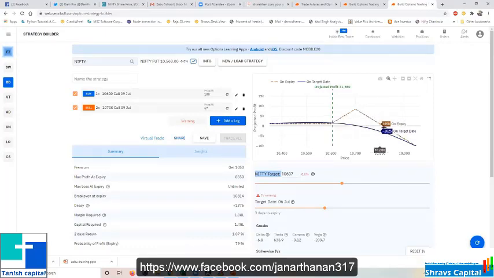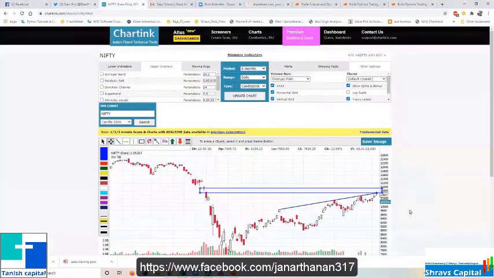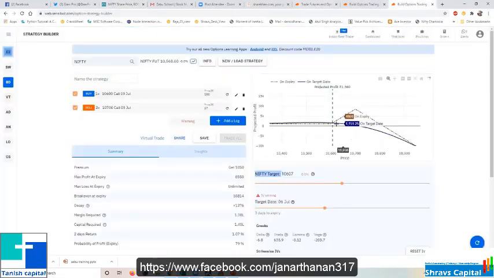Only thing is, from here on, your loss starts, right? 10,800. So if you have a view that after breaking this, it will touch only 800, then go for this strategy, because in the next 4 days, if you're not going above 10,800 and the market is expiring at 10,700, there is a high possibility that you will make more money, even though your view has failed here. You could break 7,000 and still it is trading around 780, 790. Still you will get more money. Whereas if you are selling only the 700 call, you will get only 4,000 rupees or 3,000 rupees if it expires below 7,000, whatever the case.